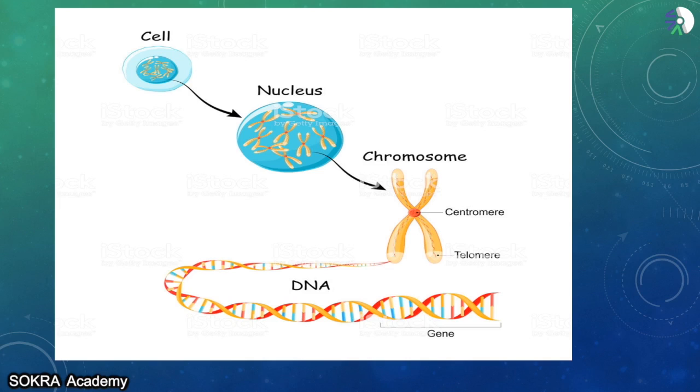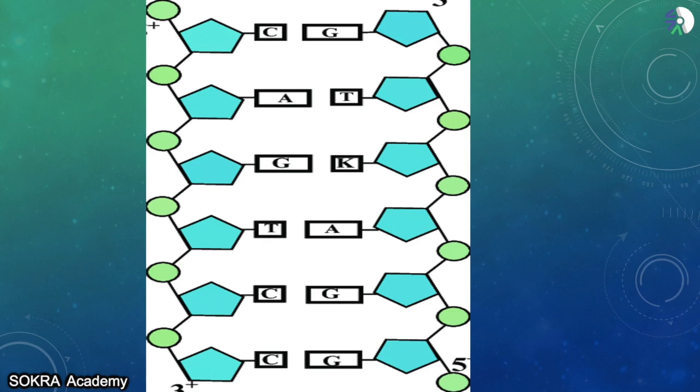Okay, so as I have told you before, every cell has a nucleus. In that nucleus, there are a lot of chromosomes. In that chromosome, you have DNA, and the sequence of DNA is called a gene. Okay, now let us study in detail about DNA. DNA is also known as deoxyribonucleic acid. What is DNA's full form? It is known as deoxyribonucleic acid.